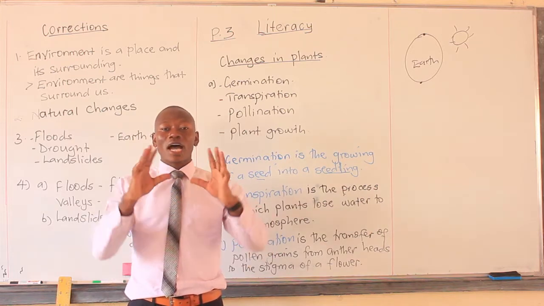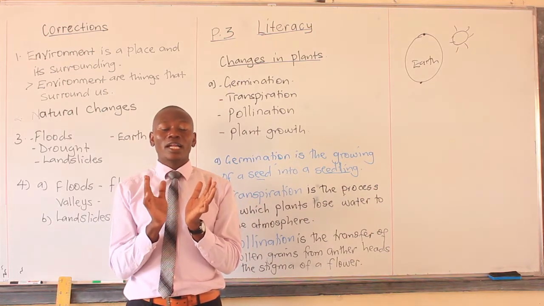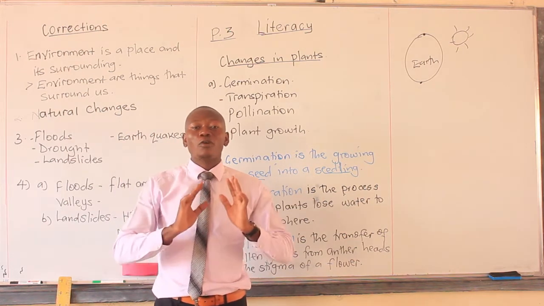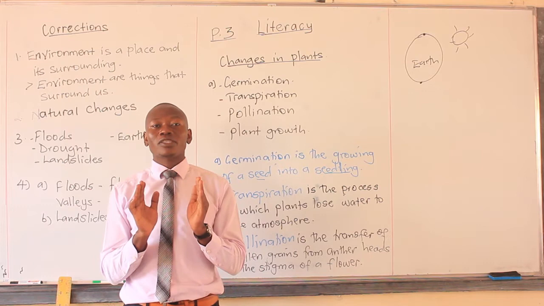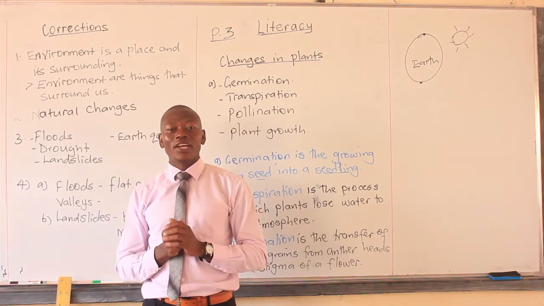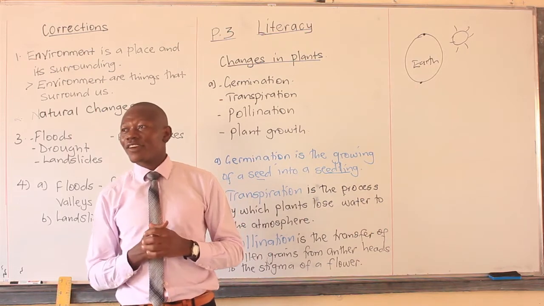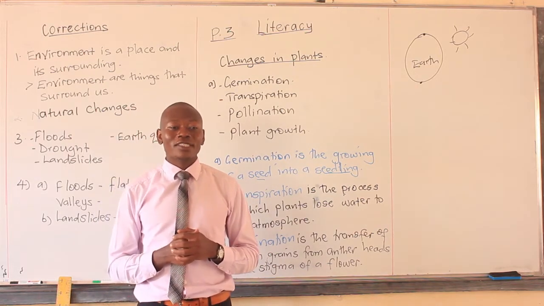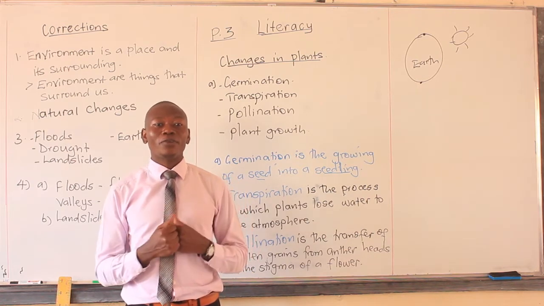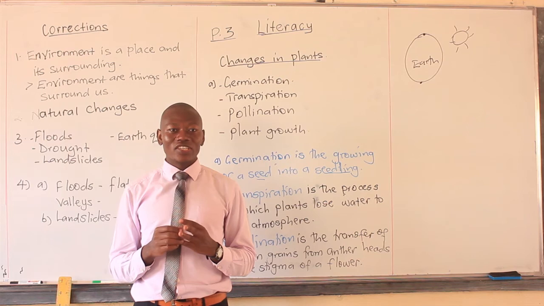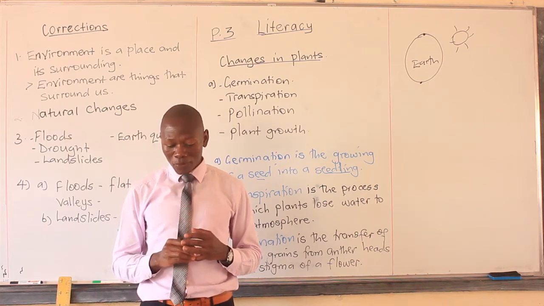All these are the elements of what? Elements of weather. And elements of weather form what term as what? Weather conditions. Like I've said, it can be shining right now, but after some hours we shall see rainfall being formed. So those are the changes in that way.